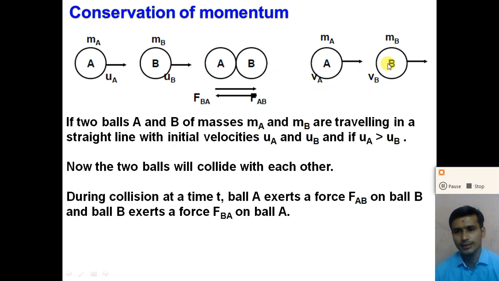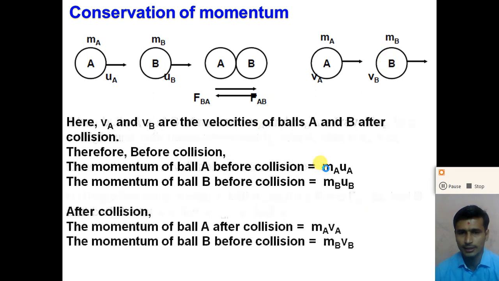So let us consider the linear momentum before the collision and the linear momentum after the collision, and we will prove that the linear momentum before the collision and after the collision remains constant. Here the velocities VA and VB are the velocities of balls A and B after the collision.